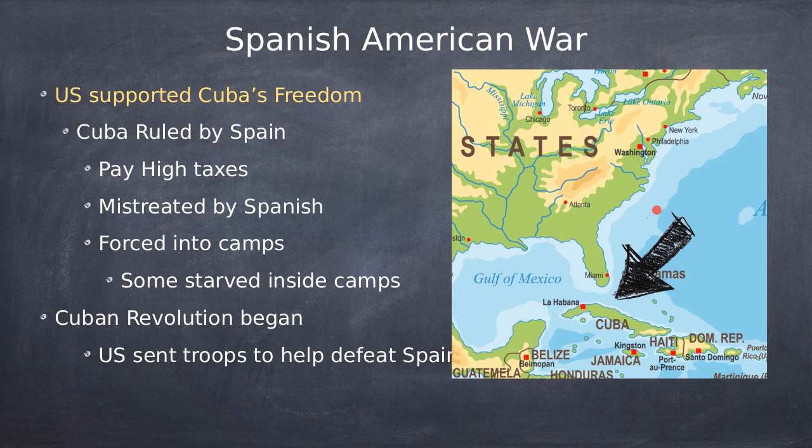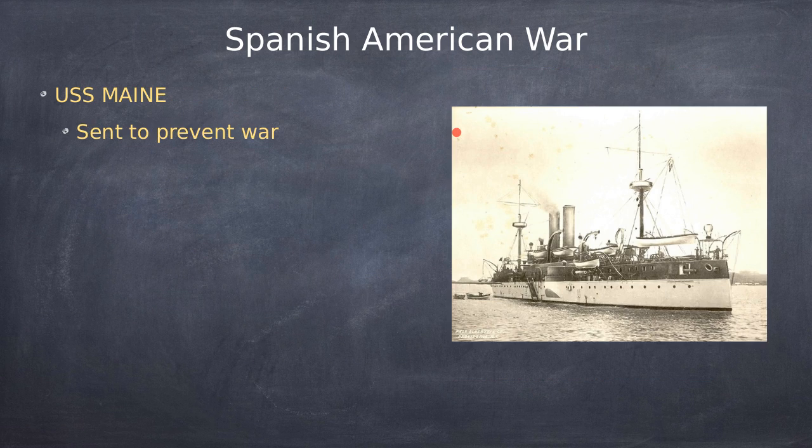If you go to Indiana and cut that line in half, that's 90 miles. So basically, we're not very far from Cuba. All right, so what did the United States do? Well, we sent the USS Maine, and we sent it to prevent war. We didn't go there to bomb people. We didn't go there to attack anybody. We just sent one ship to prevent war.